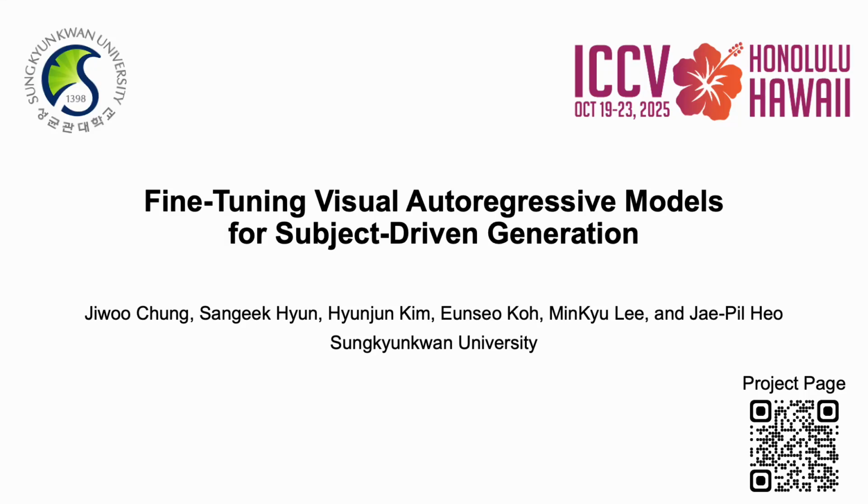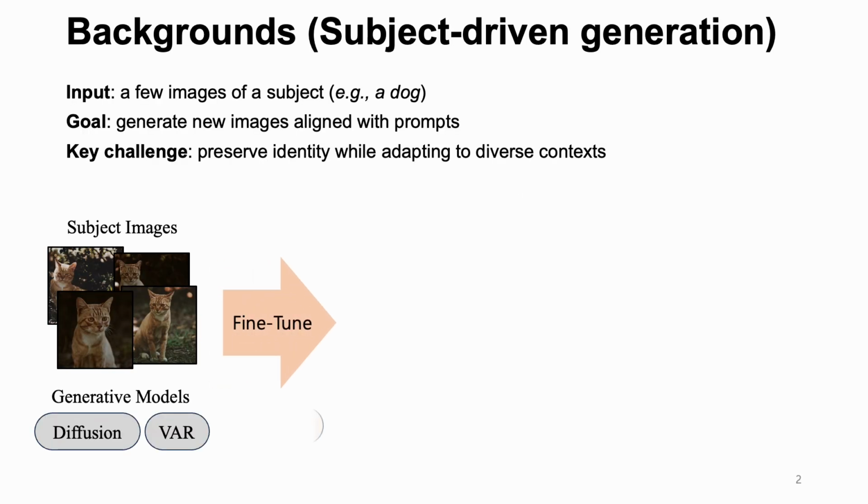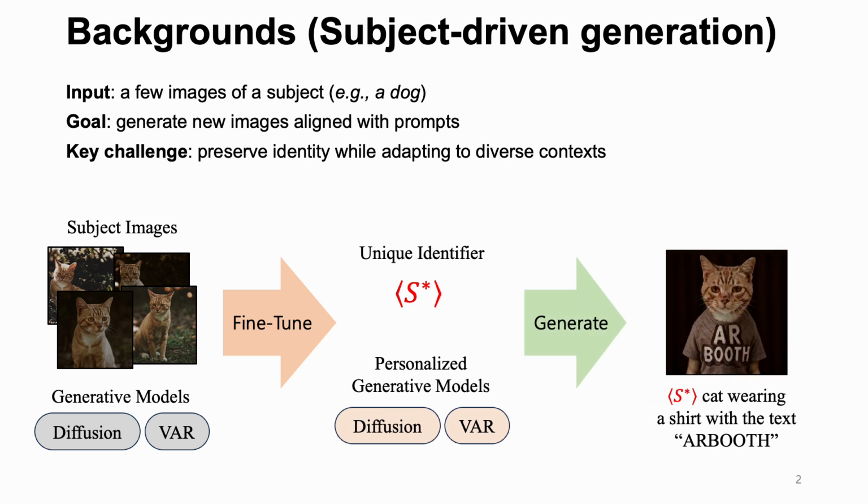Today I will introduce our work, fine-tuning visual autoregressive models for subject-driven generation. Subject-driven generation aims to generate new renditions of a given subject. For example, turning a few reference images of a dog into many diverse scenes. The main challenge here is preserving the subject identity while adapting to various prompts.